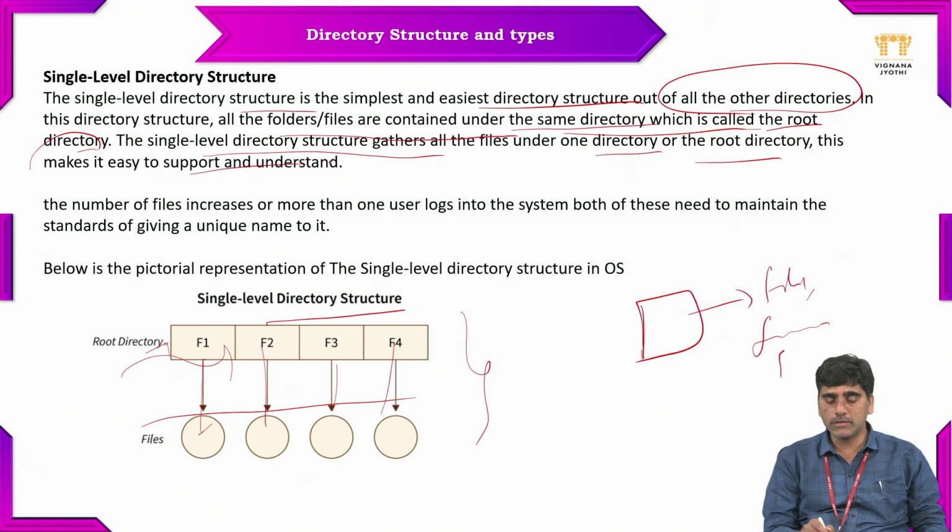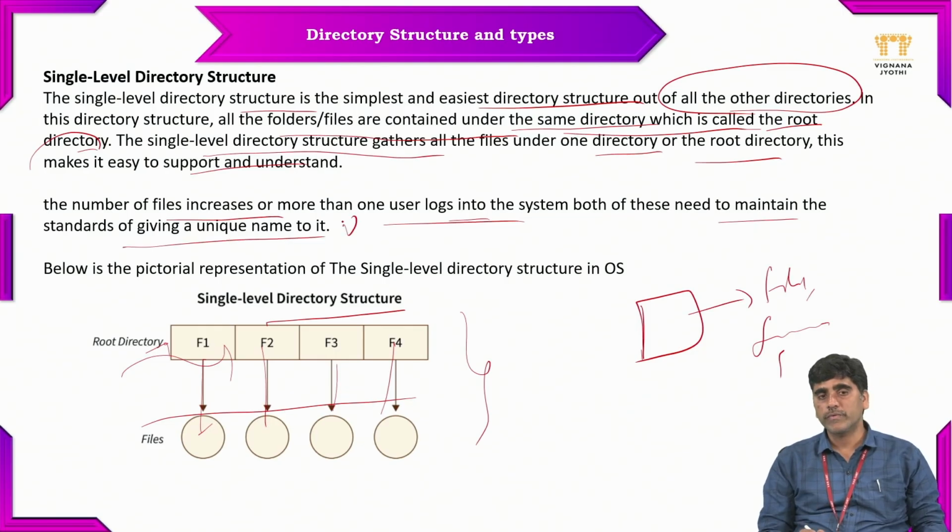This makes it easy to support and understand. As the number of files increases, or when more than one user logs into the system, both of these need to maintain the standard of giving a unique name. So whenever you are creating multiple files in a particular directory, with the number of files increasing or more than one user logging into the system, both of these need unique names.